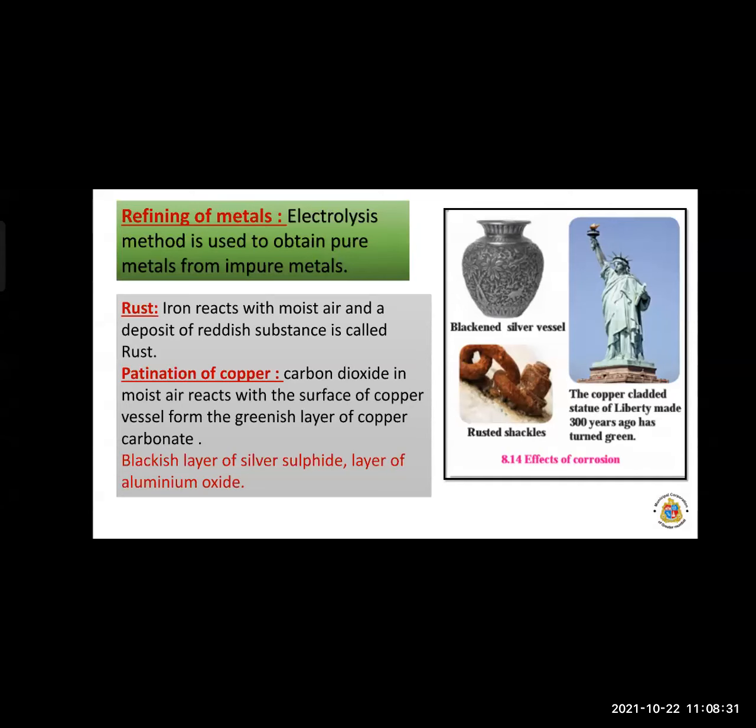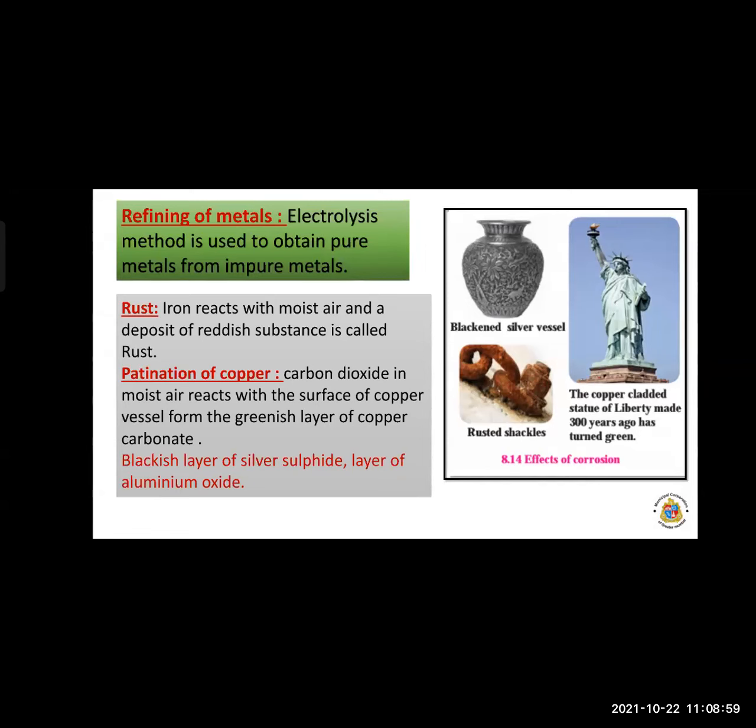Now carbon dioxide in moist air reacts with the copper vessels and forms a greenish layer, that is copper carbonate. So the greenish layer of copper carbonate that forms on a copper vessel is called patination of copper.